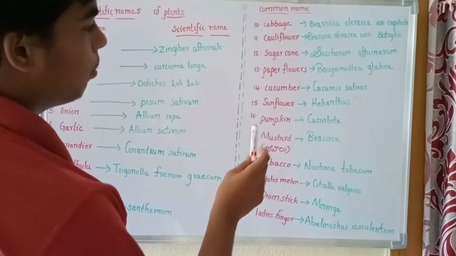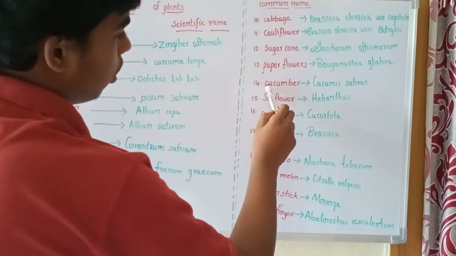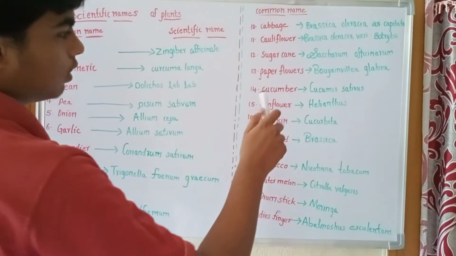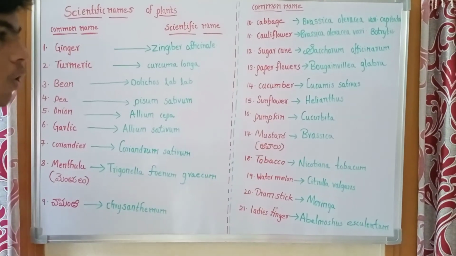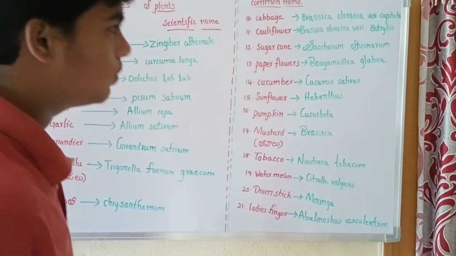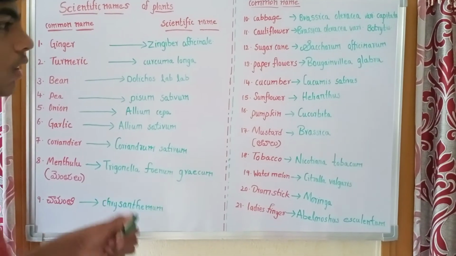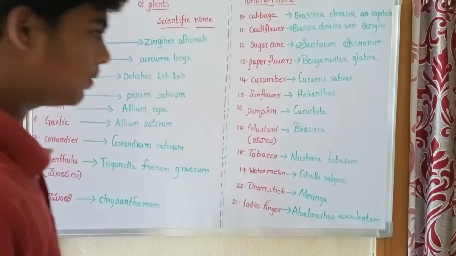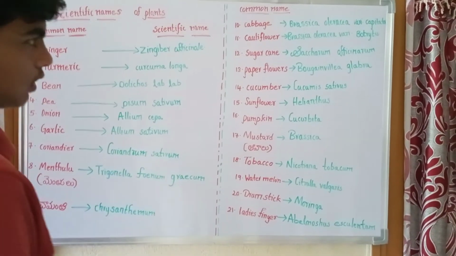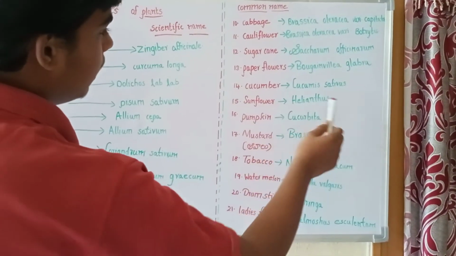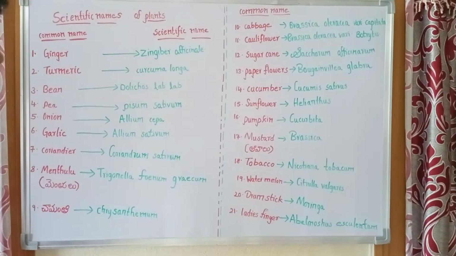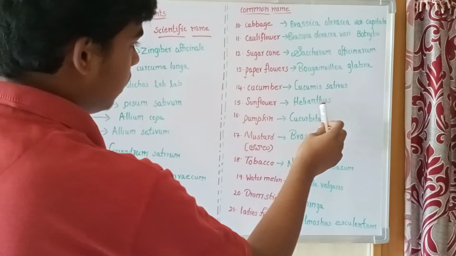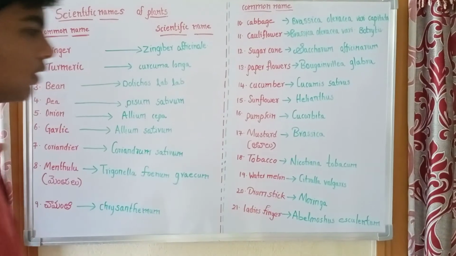And the next, cucumber. The scientific name of cucumber is Cucumis sativus. Again, I will repeat that. And the scientific name of sunflower is Helianthus. Again, the scientific name of sunflower is Helianthus.